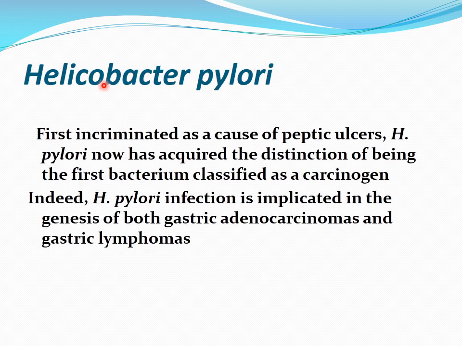Now we come to bacteria, Helicobacter pylori. First incriminated as a cause of peptic ulcer, H. pylori now has acquired the distinction of being the first bacterium classified as a carcinogen. Indeed H. pylori infection is implicated in the genesis of both gastric adenocarcinoma and gastric lymphoma. So it is also named as an oncogenic bacterium, that is Helicobacter pylori.